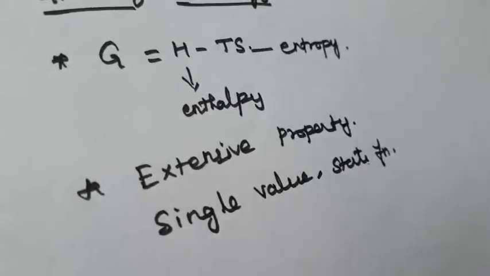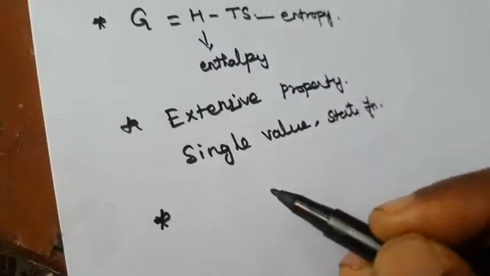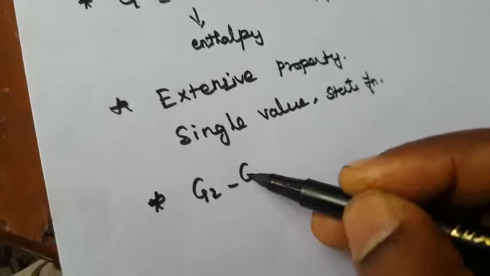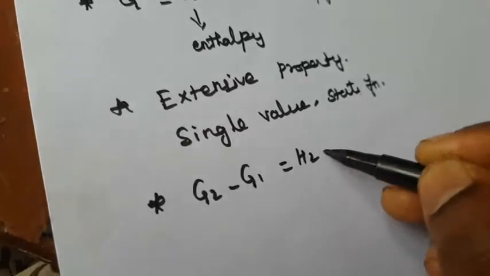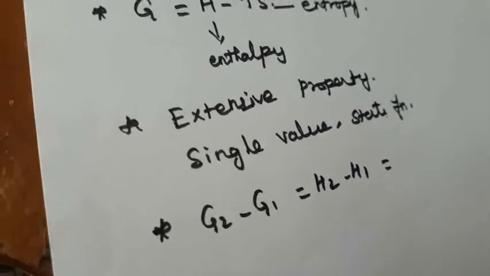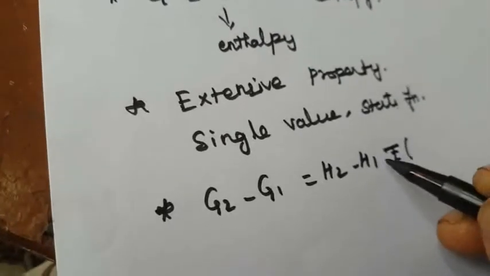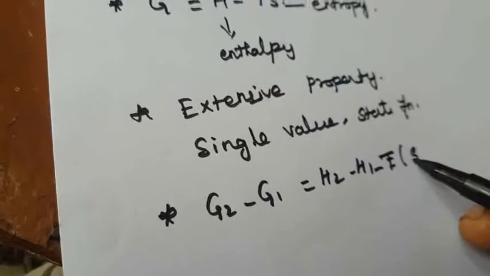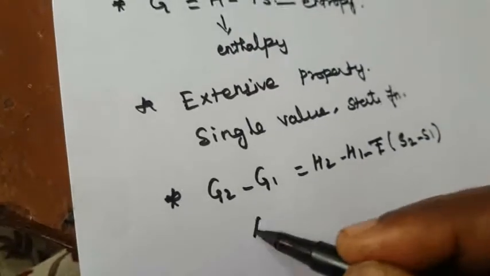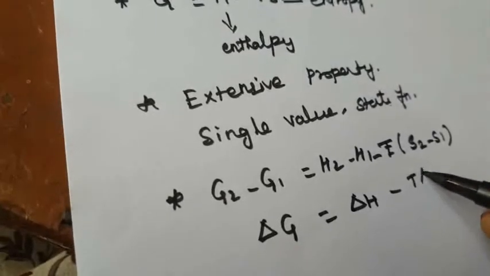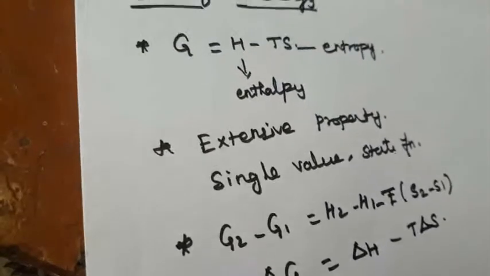Okay, so next one is the third point. Consider the system. G2 minus G1 is equal to H2 minus H1 minus T into S2 minus S1. So this is delta G is equal to delta H minus T delta S, right? So this is another one.